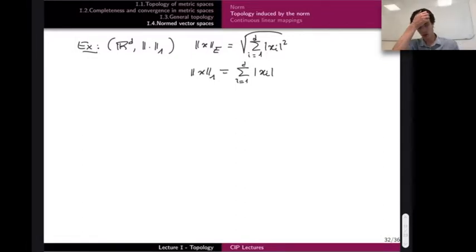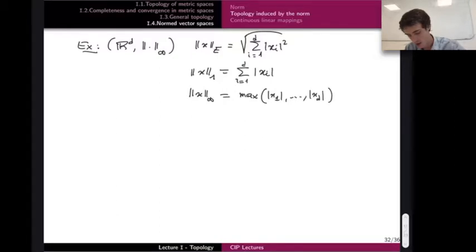You can check the homogeneity and the triangle inequality each time. Another one is the infinity norm of x, which is the maximum of the absolute values of x_1, x_2, etc., x_d. You can check that this is again a norm.